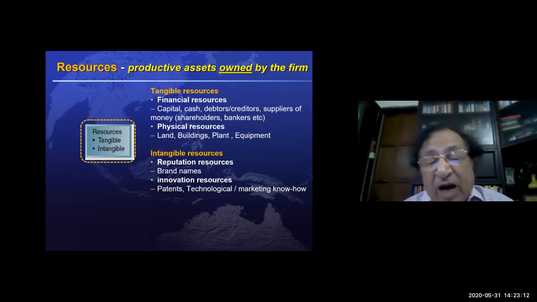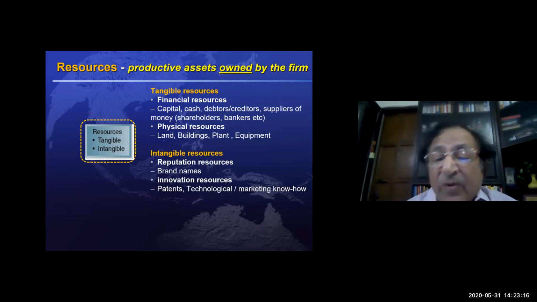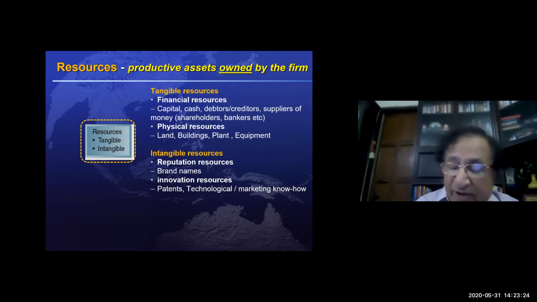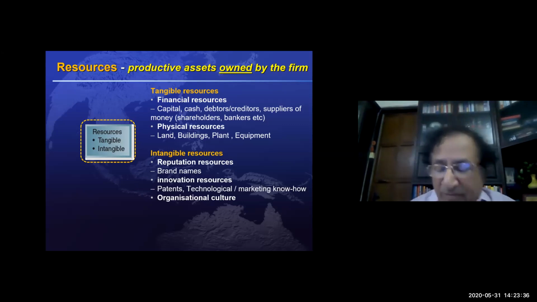Innovation resources, you have patents, technology and know-how, marketing know-how. All these are intangible resources, but they are very, very crucial. Even organization culture is an intangible resource. It could be a very powerful resource for a company.